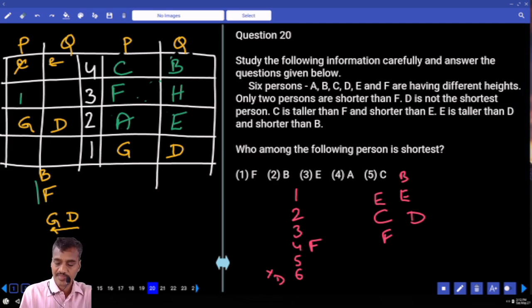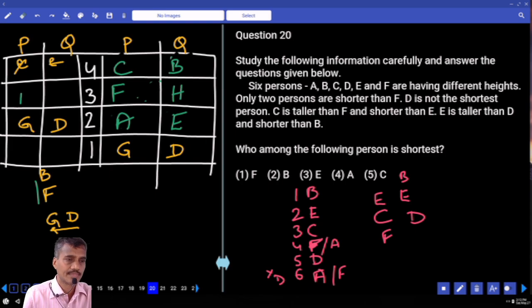And D is here. Now above this D, we need to have E and C. Isn't it? Then what is the possibility we have? Now B is here. Now if you take B at this place, then E is here. Then who is the next person we have? C is here. Then D is here. Then F will be at this place. F is already placed. A will be at this place. F and A, or E, F. The line could be E, F or F, E.